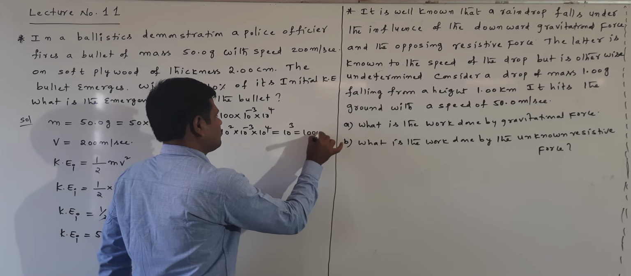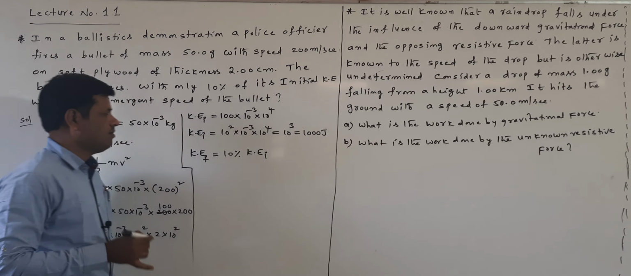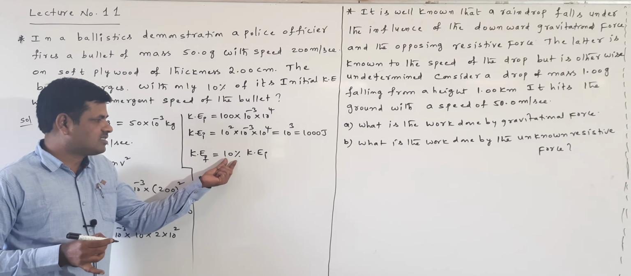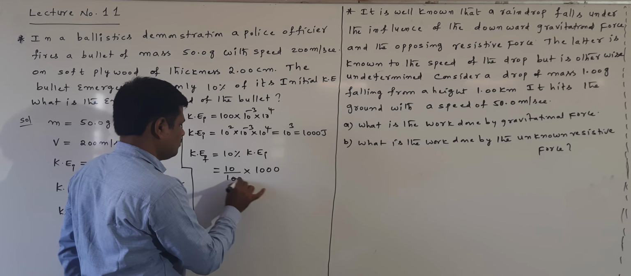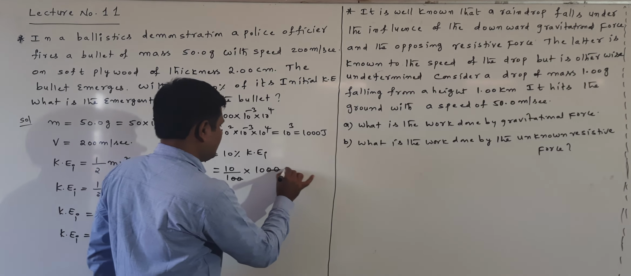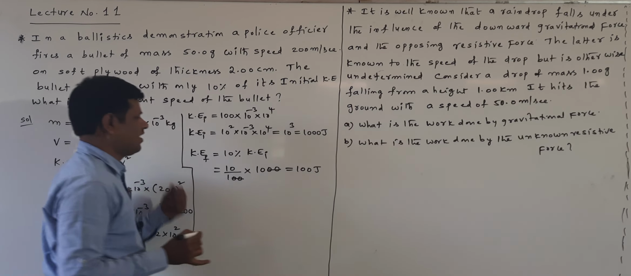Next, the bullet emerges with only 10% of its initial kinetic energy. What is the emergent speed of the bullet? First we take the final kinetic energy. Final kinetic energy KEf is 10% of initial kinetic energy. 10% means 10 by 100 into initial kinetic energy, which is 1000. Now these two zeros cancel, and we get 100 joules. This is the final kinetic energy.